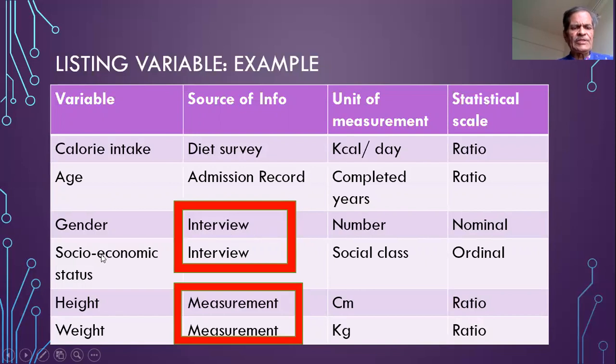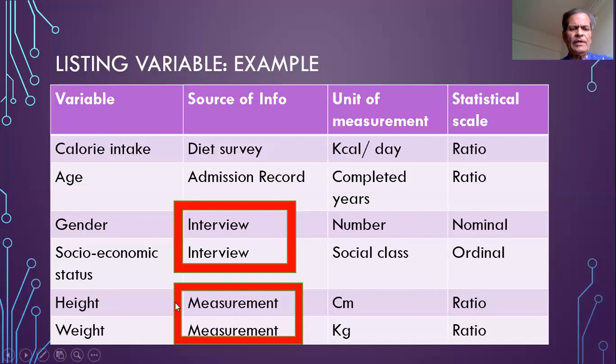Then the socioeconomic status will also be determined. The source of information will be the interview, and the unit of measurement will be the social class as determined by the interview and methodology of determining the socioeconomic status of the person. There are 5 social classes, and the person may belong to any one of social class 1, 2, 3, 4, or 5, and it is an ordinal scale.